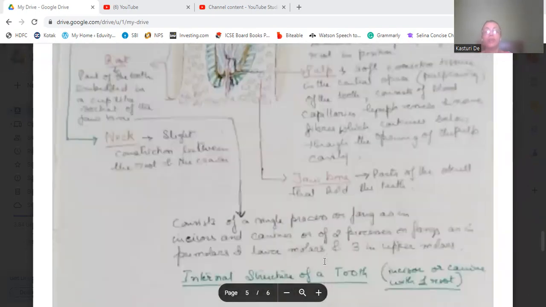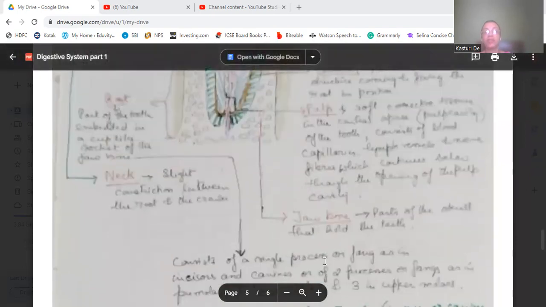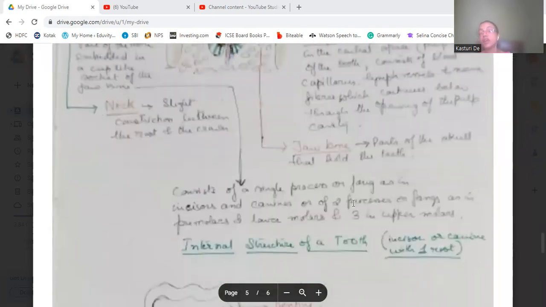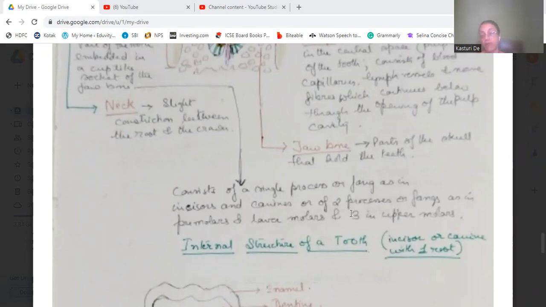Then we will see the root. It consists of single processes or fangs. You can say fang or you can say single process. There is a single process or single fang in case of incisors and canines, two processes or fangs in case of premolars and lower molars, and in the upper jawbone, upper molars, there are three processes.